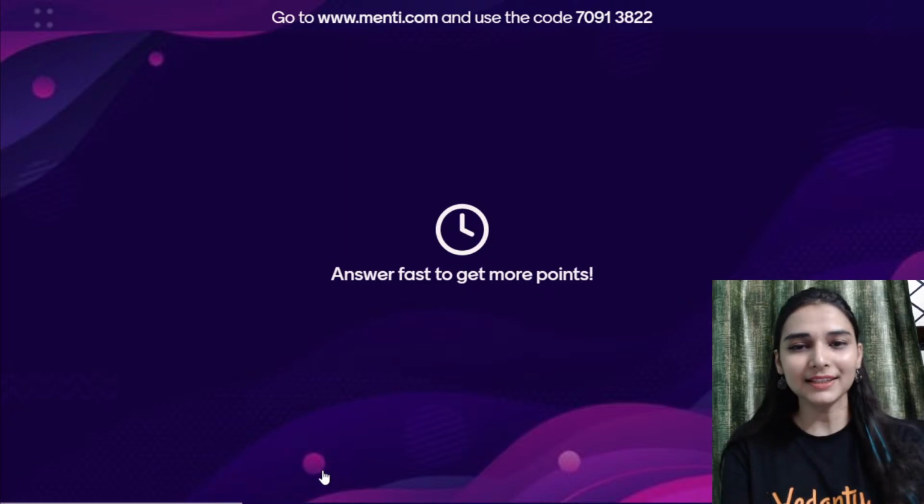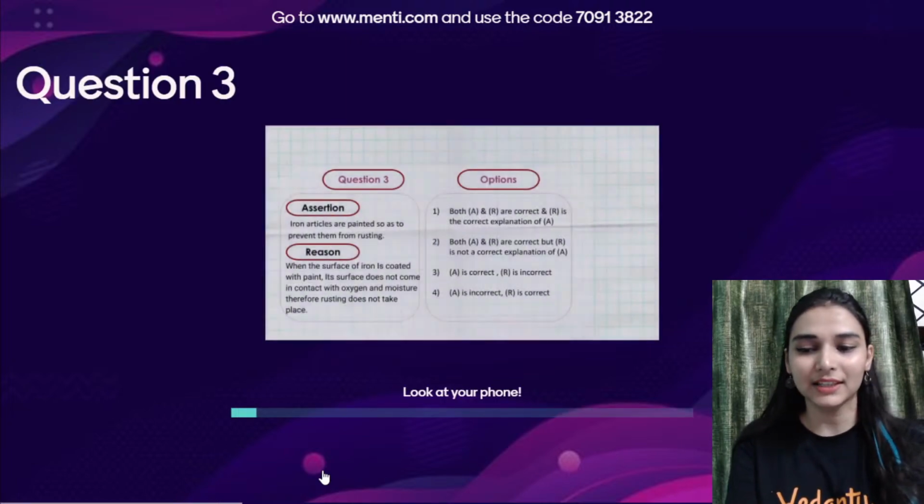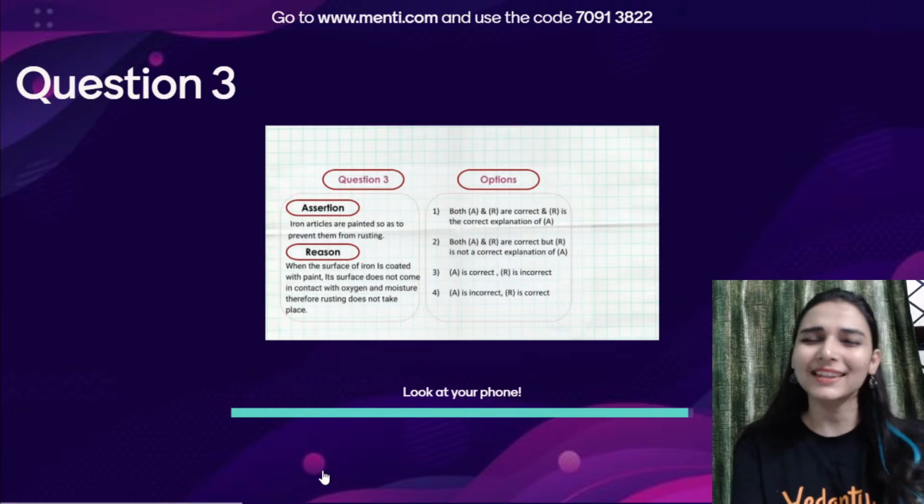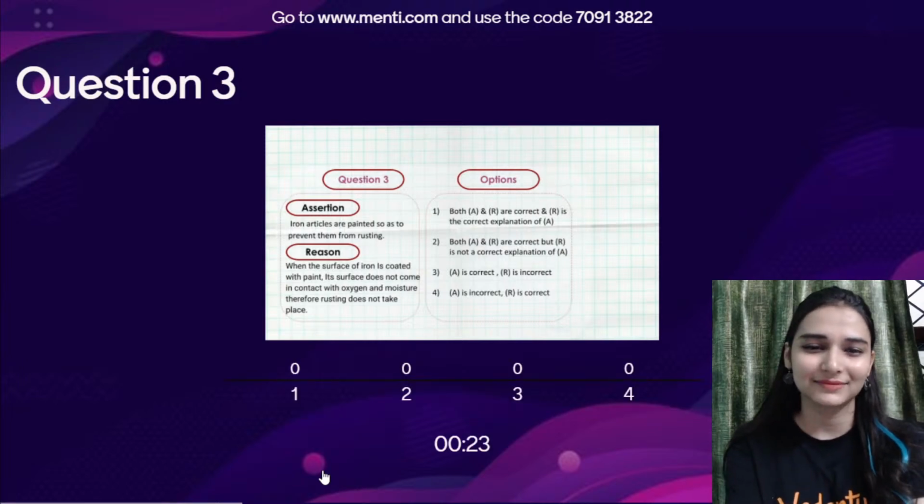There you go. Mark your answers. I can see 90 students in the Menti. Join in, put in the code, and mark your answers. This is very easy. This is the easiest question. Yes, come on, come on. We all can do it.